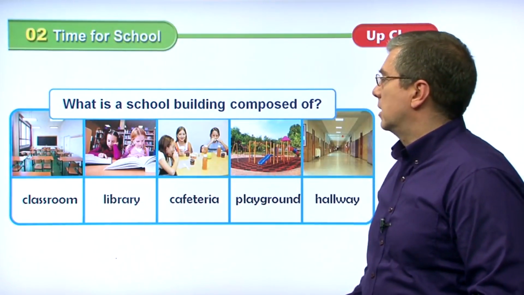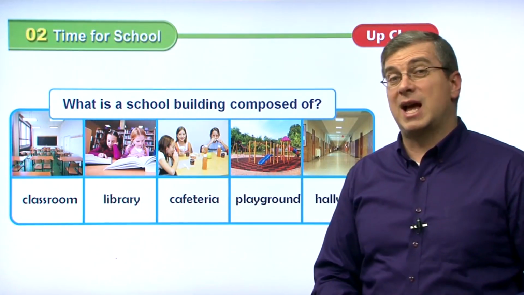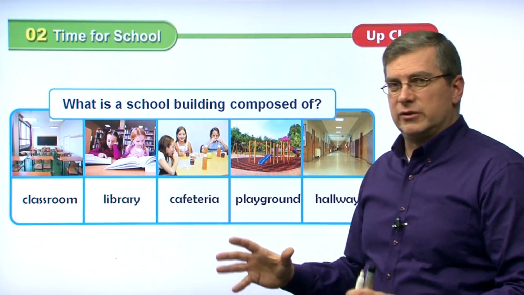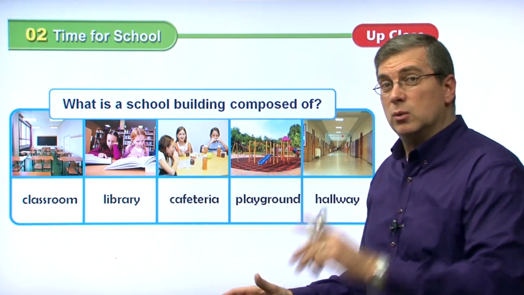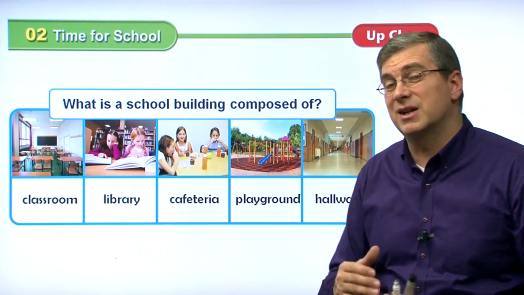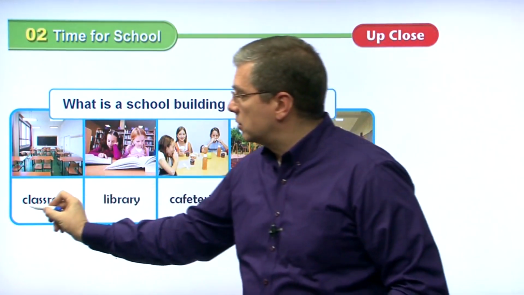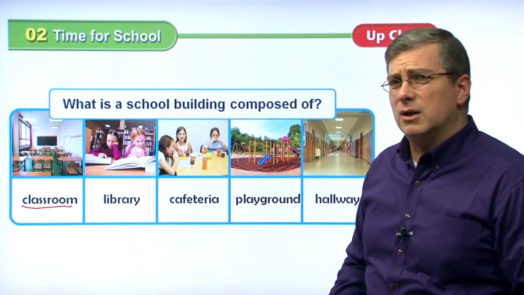We have a chart here. Now, when we talk about school, because our lesson is about time for school, before I said, there are many rooms in a school. A school is a big building. There are many different places in the school. We looked at one of those places. That's a classroom, right? But what are some other places? Our classroom is over here. We talked about that. But what other rooms can we find in our school?